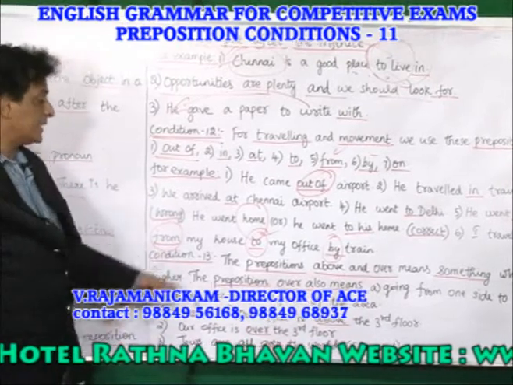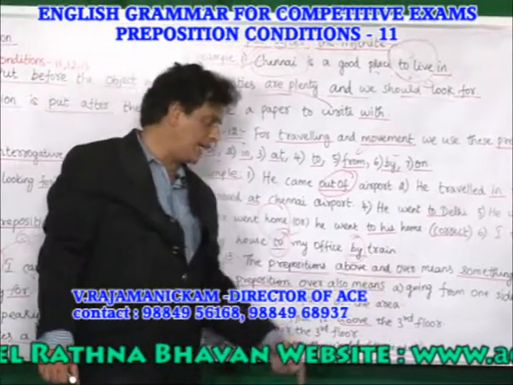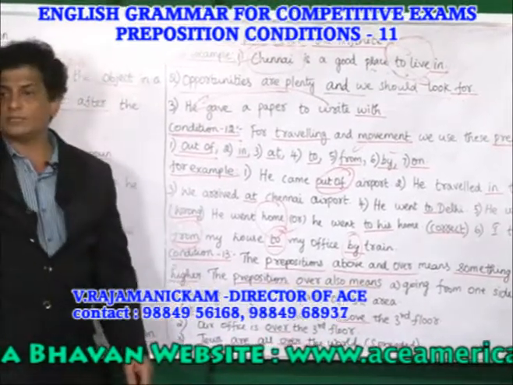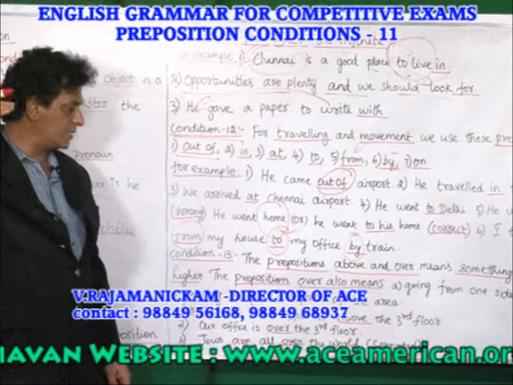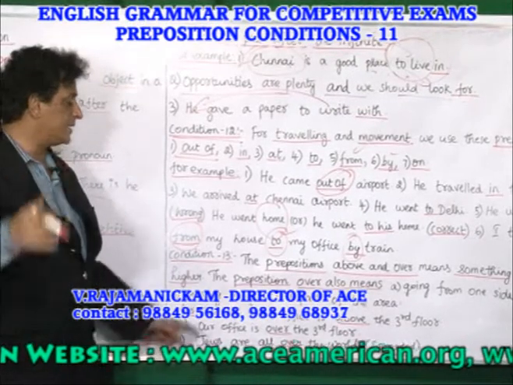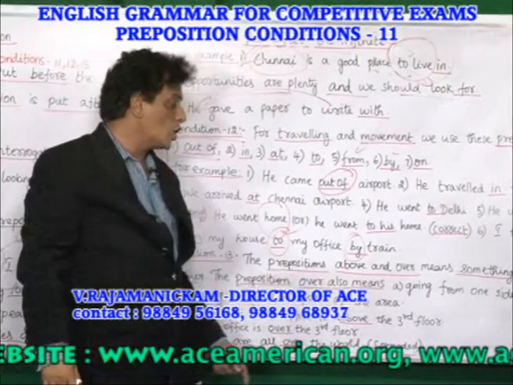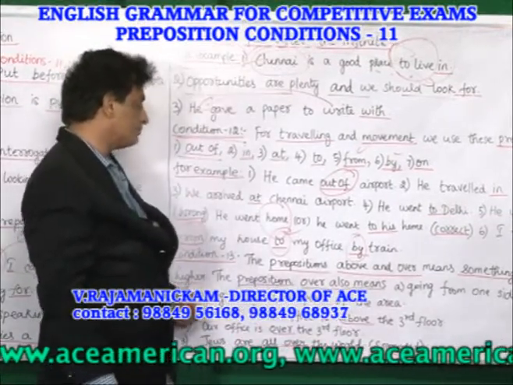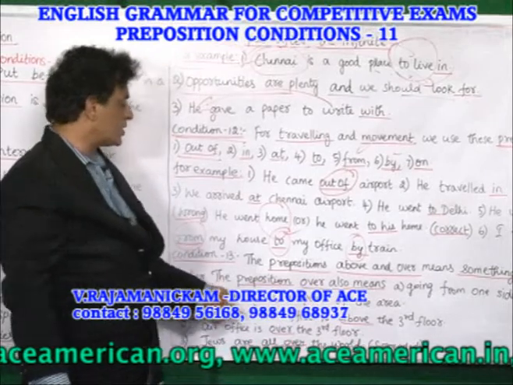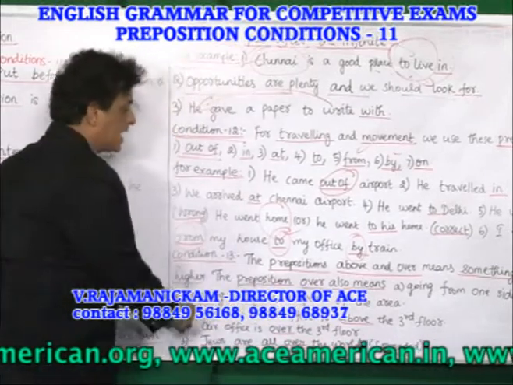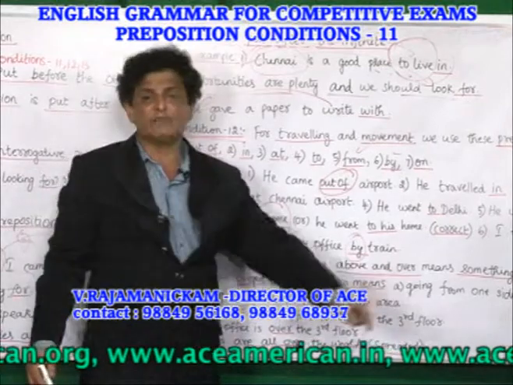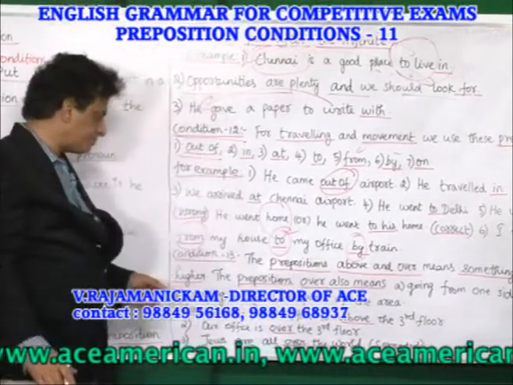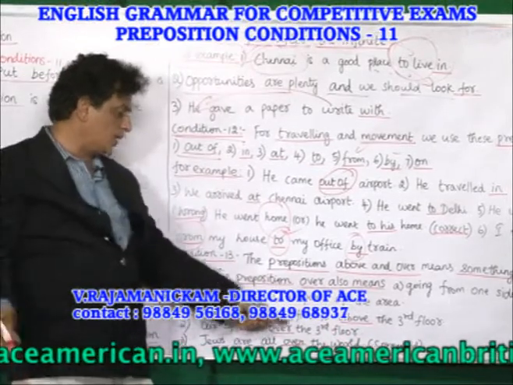Condition 13. The prepositions above and over mean something which is higher. The preposition over also means going from one side to the other side, like crossing across all parts of the area. For example, see, our office is above the 3rd floor. What do you mean by that? Above the 3rd floor: 1, 2, 3, higher.